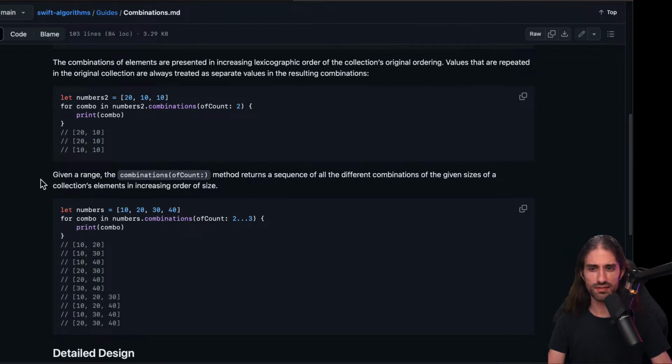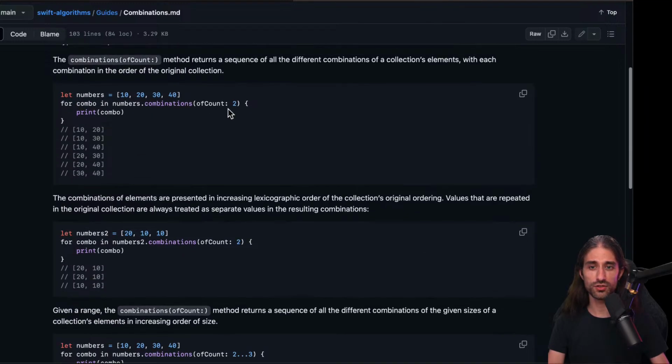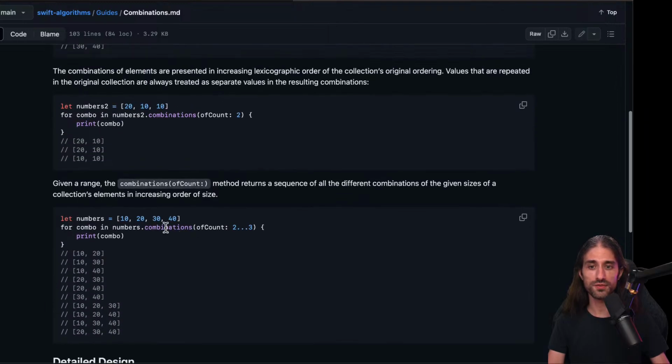And then here they say, given a range, the combinations of count method returns a sequence of all the different combinations of the given sizes of a collection's elements in increasing order of size. So not only can you ask for the combinations of count q, but also for all of the combinations of count q through 3. So it gives you first all of the combinations of count q, so what we saw before, and then all of those of count 3. So it can be very interesting.